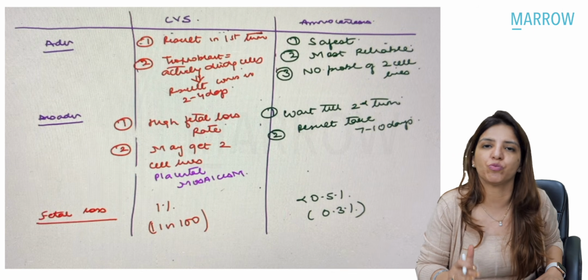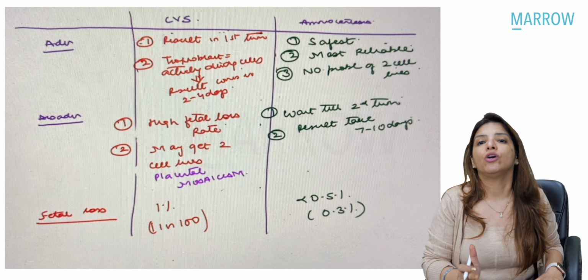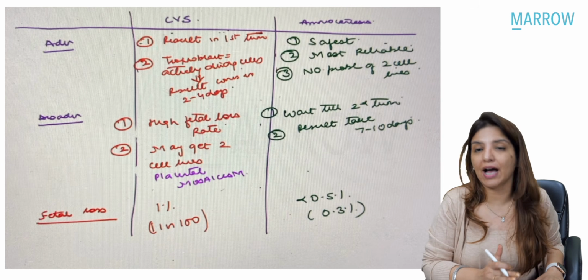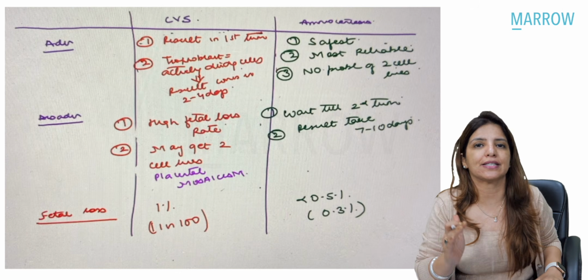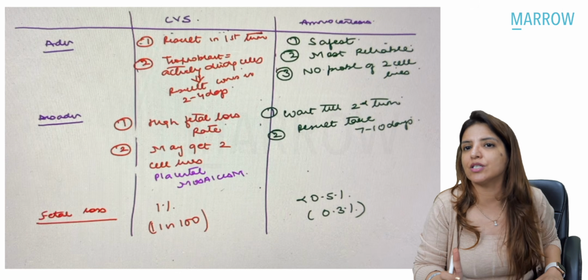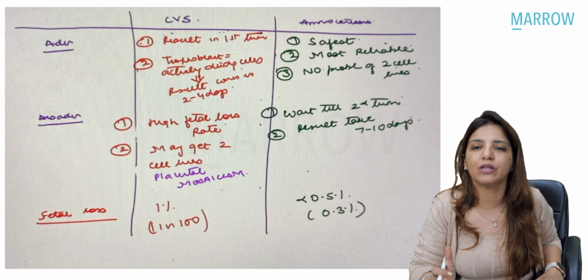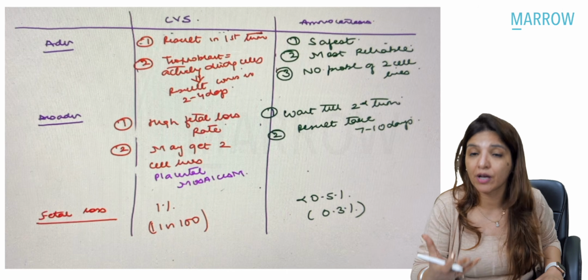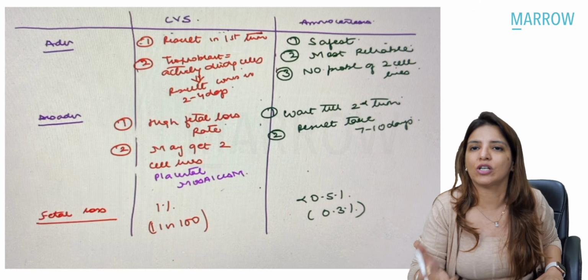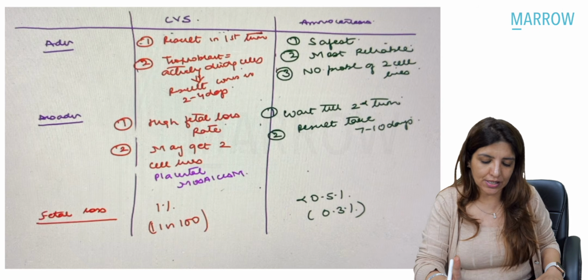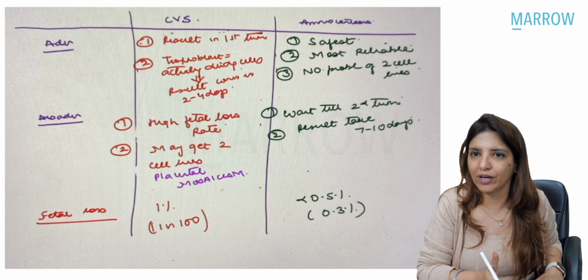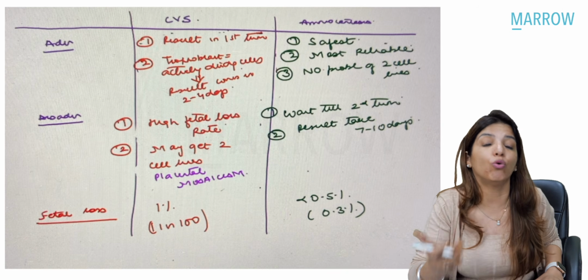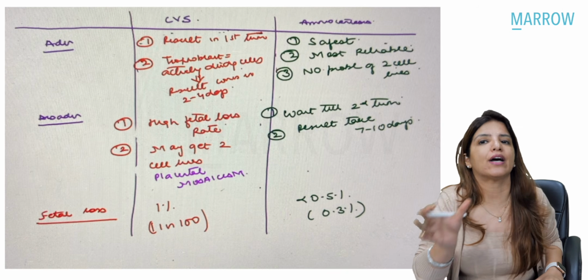Here are slides which are telling you differences between chorionic villi sampling and amniocentesis. Between chorionic villi sampling and amniocentesis, amniocentesis is more reliable. This is because chances of fetal loss are less. It's safer because chances of fetal loss are less with amniocentesis in comparison to chorionic villi sampling. And it is also more reliable. It is safer as well as reliable.